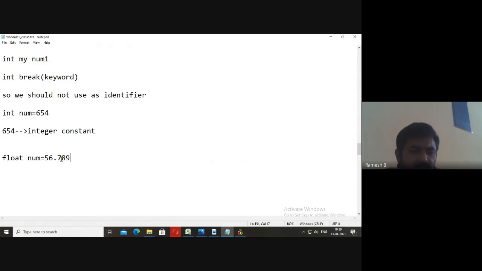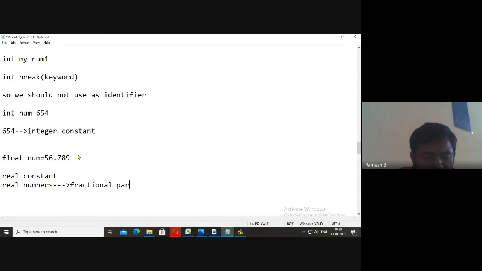Here we have a dot, and we have some value after the dot. So it is a float constant or real constant. Whenever we say real numbers, they have fractional parts.